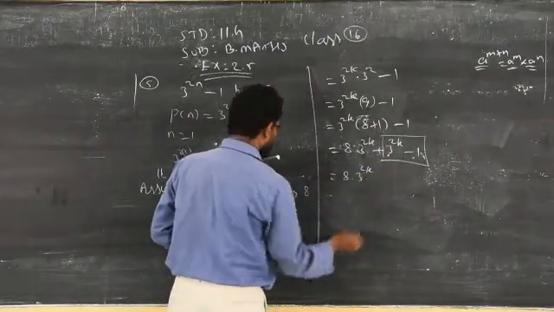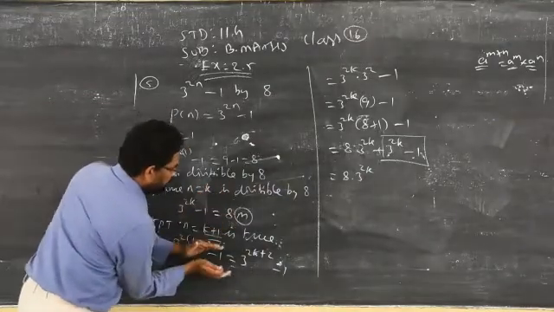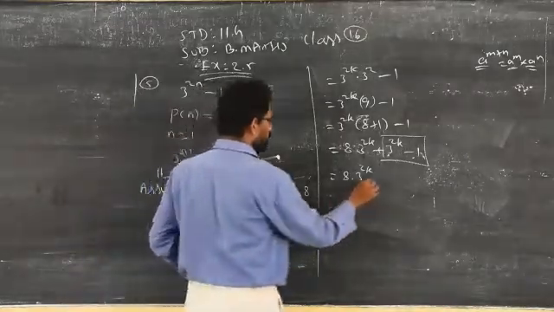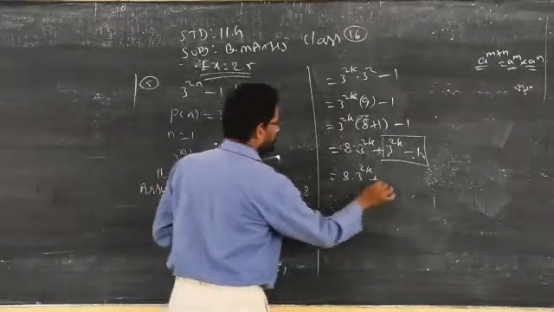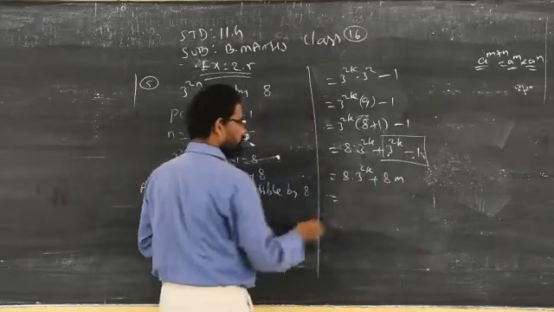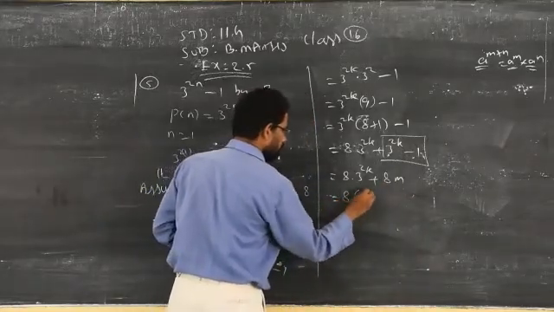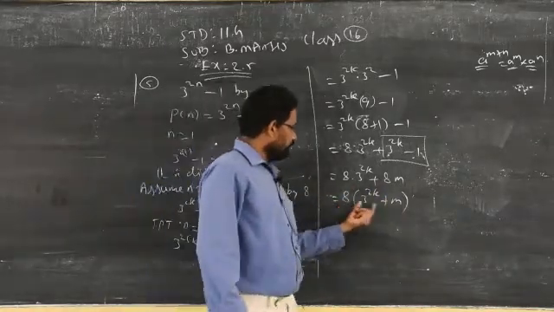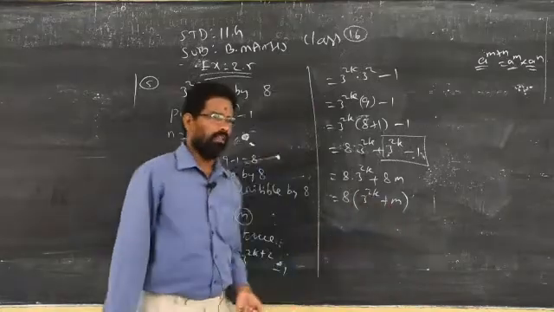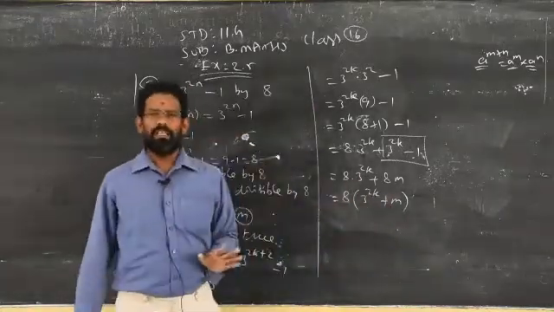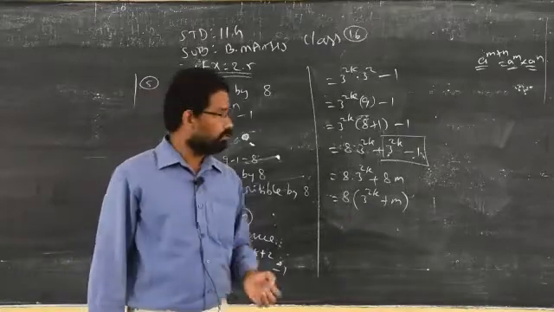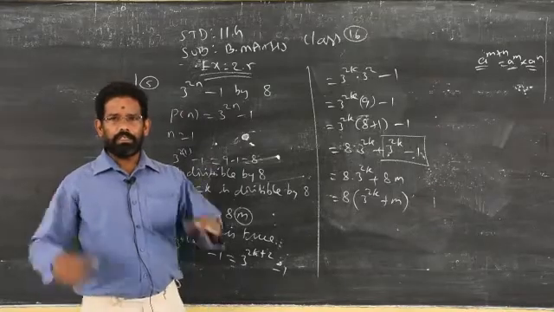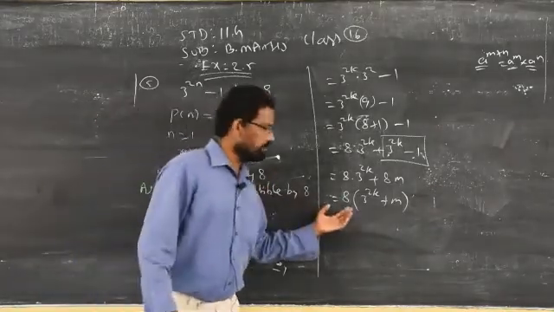I told you already, you are supposed to use this concept in the k plus 1 step. That will lead to the previous problem also. So now it will become 8m. Now what is the common factor of these two? 8. You take 8 outside, you will get 3 power 2k plus m. Now this is a multiple of the 8 table. Whatever number you put, if you multiply with 8, then obviously it is always divisible by the 8 table. 8 into whatever number is always divisible by 8.